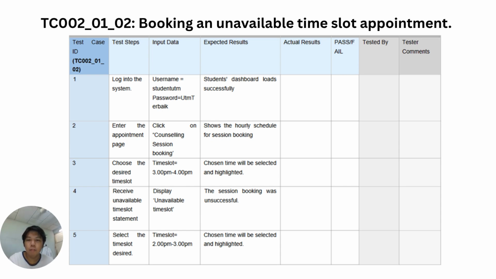So this is the test for booking an unavailable time slot appointment. First they will log in to the system by typing their username and password, and then they will be brought to the dashboard. Next, they need to enter the appointment page by clicking on the counseling session booking button, and this will show the hourly schedule for session booking, and they choose the desired time slot. After that, they will receive an unavailable time slot statement, which states that the session booking was unsuccessful. Then they need to select the desired time slot again.